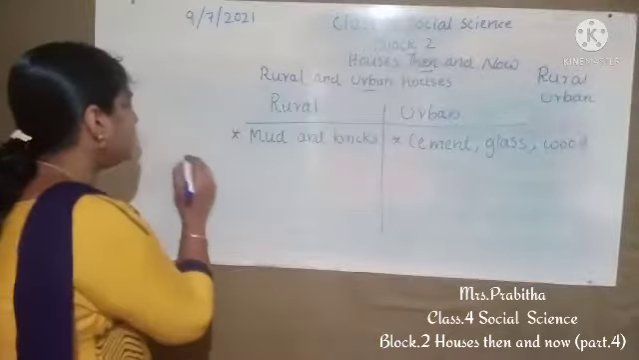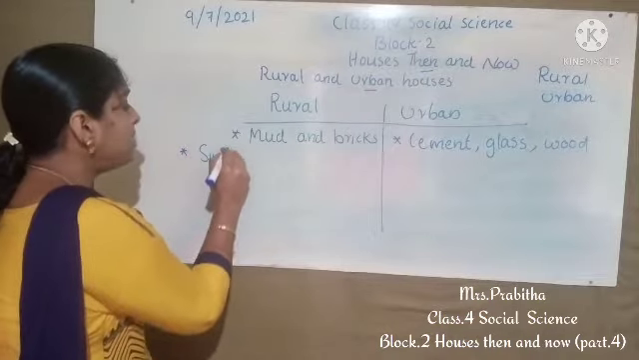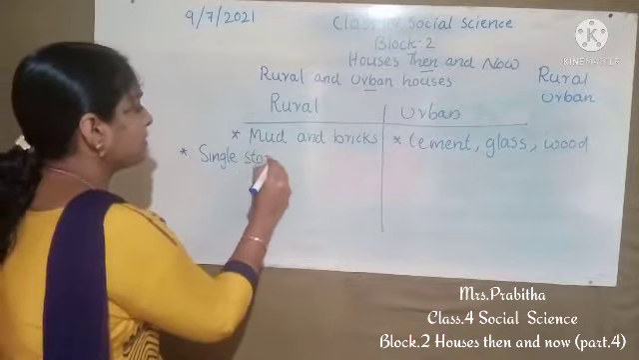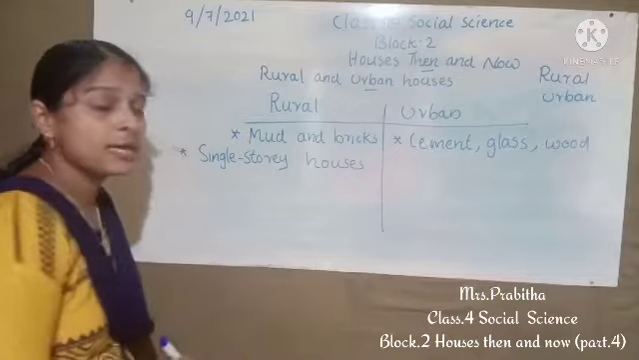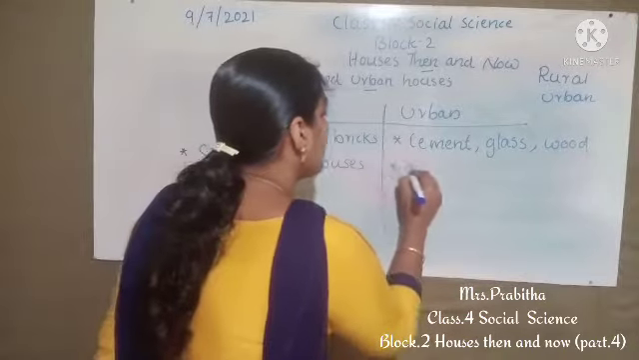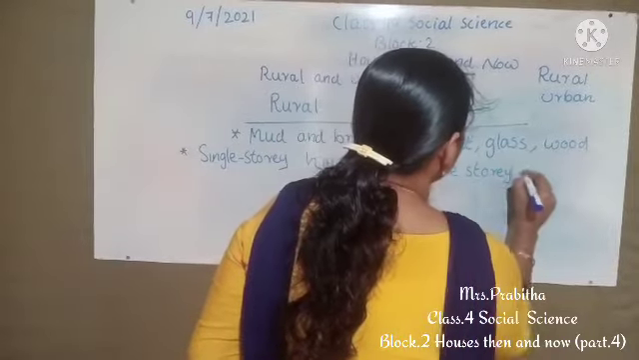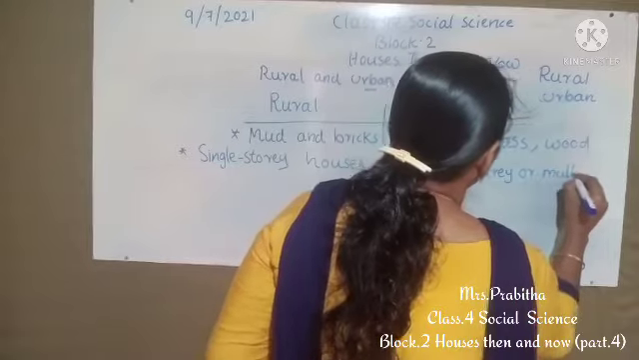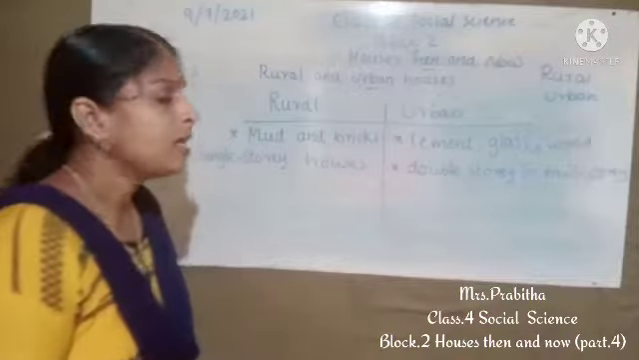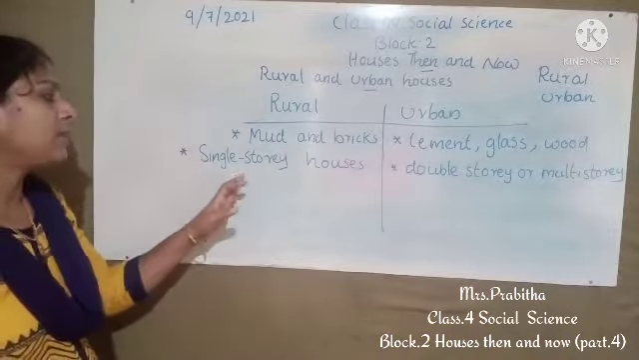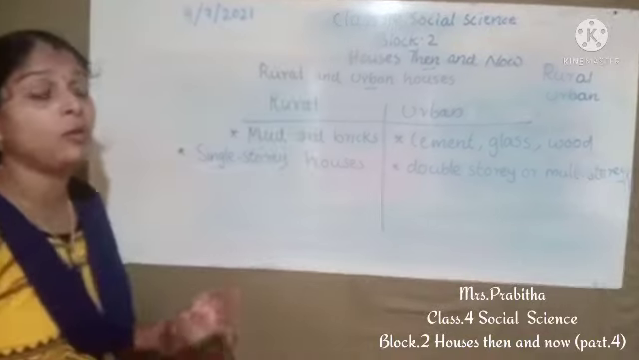Then we can find that in the rural areas we can mainly find single story houses. But in the case of urban areas we can mainly find double story or multi-story buildings. Okay, so how is it different? In the rural area we can see single story houses, and in urban areas we can find double story or multi-story buildings.